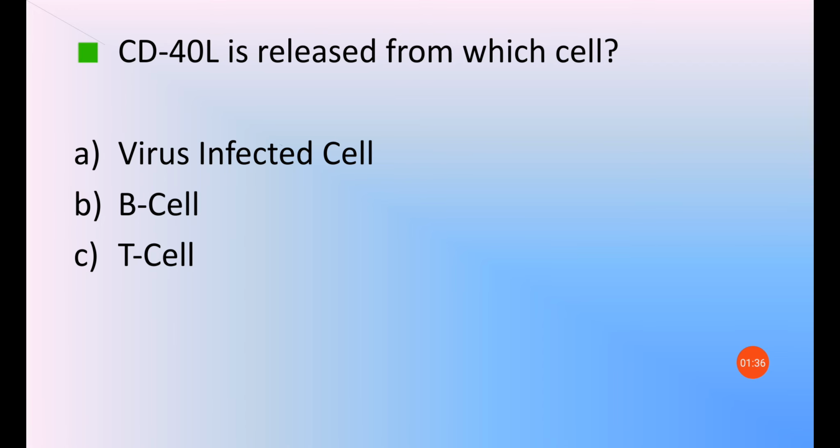Next, CD40L. It means CD40 ligand is released from which cell? Answer is T cell. When CD40 is released from B cell, then its complement, that is CD40 ligand, will be released from T cell. So that is the answer.